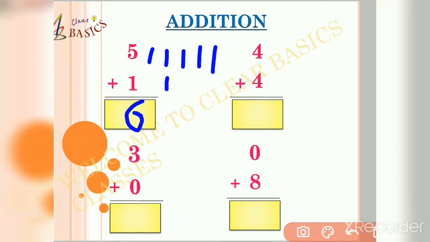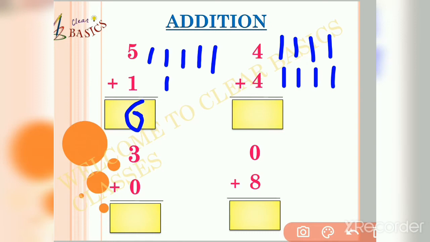The second figure is quite similar to the first one. We will have to take 4 sticks in one hand. 1, 2, 3, 4. And 4 sticks in the other hand. 1, 2, 3, 4.